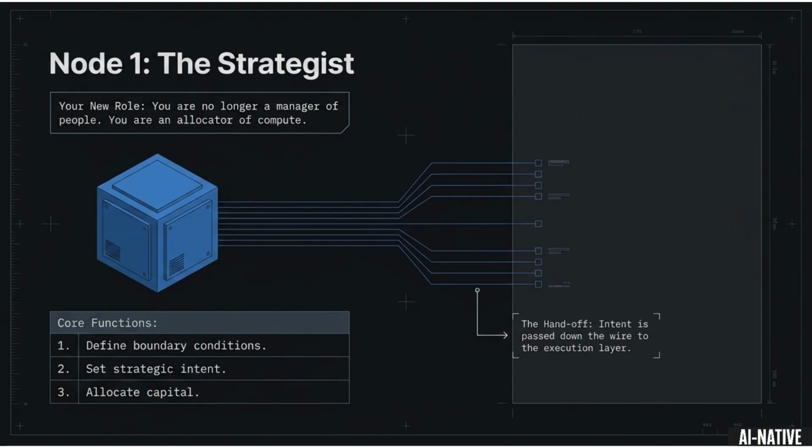Node 1 is the strategist. Your new role is no longer a manager of people. You are an allocator of compute. Core functions include defining boundary conditions, setting strategic intent, and allocating capital. Intent is passed down to the execution layer.